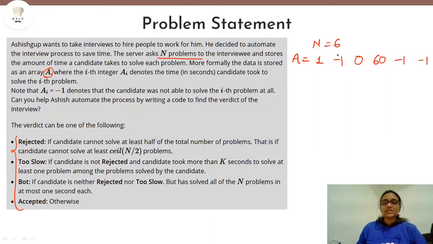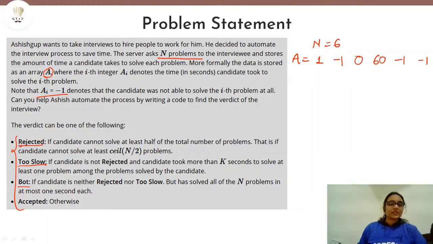Now, what do you think this -1 means? As you can see, it is given in the problem that -1 denotes that the candidate was not able to solve this problem. So please remember that this means that the candidate is not able to solve the problem, which will affect the verdict in some way. That we will see later. Now let us see what the conditions are through which we can decide the verdict.